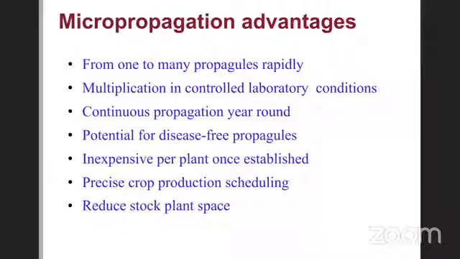At least to start with, your planting material is free of diseases. That's very important. No seed-borne or plant-borne pathogens would be there when you take the micropropagation material. Then definitely inexpensive per plant once the laboratory is established. That's how we have hundreds and thousands of laboratories all over the country for different plant species.